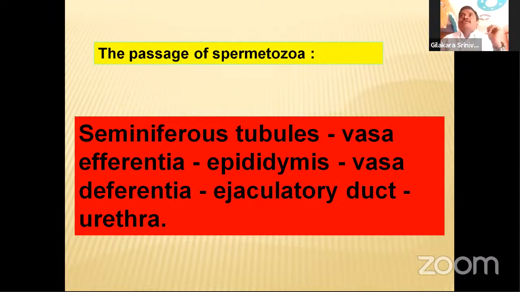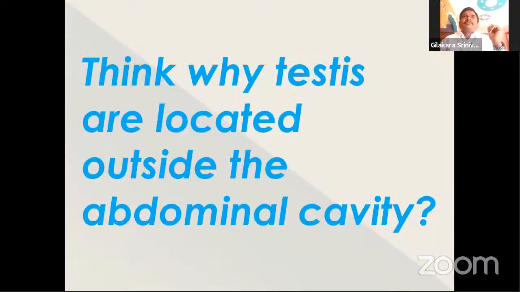Okay, this is the structure of the male reproductive system. And one question here, my dear students: think why the testes are located outside of the abdominal cavity. You can observe the testes are located outside of the body. You can observe this in mammals, goats, sheep, cows, and buffaloes.